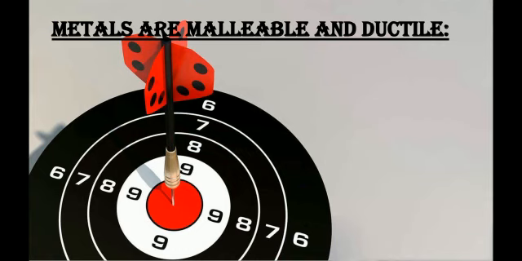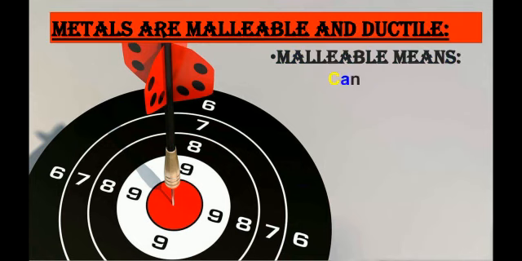Okay, so the second property is metals are malleable and ductile. The two terms are totally new to you people. First one is malleable and the second one is ductile. Okay, the first term is malleable. Malleable means can be made into sheets. For example, aluminium foil. You people are very familiar with aluminium foil that is being used in our kitchens to wrap the food.